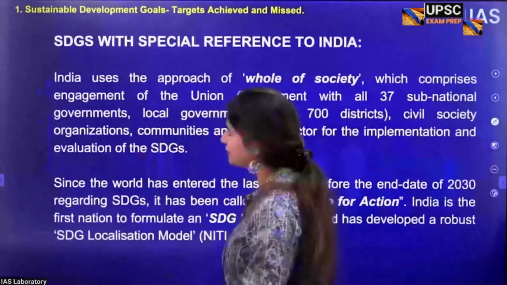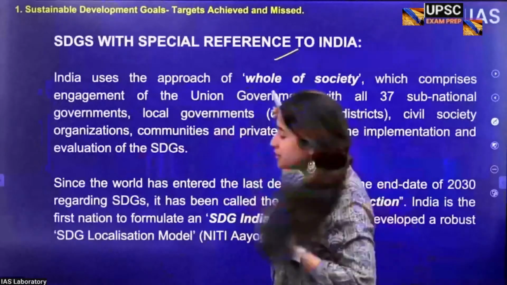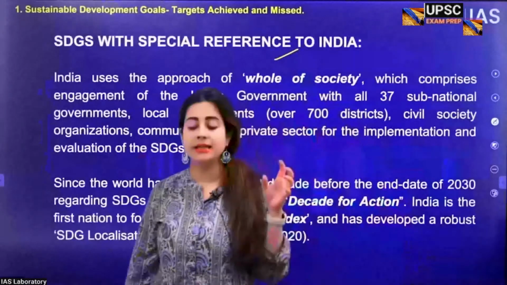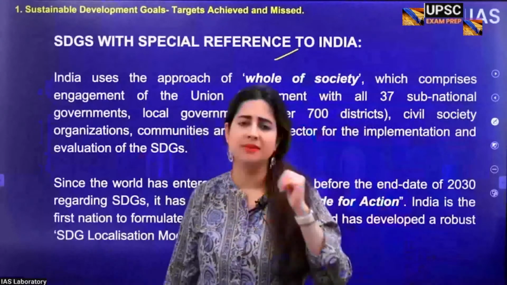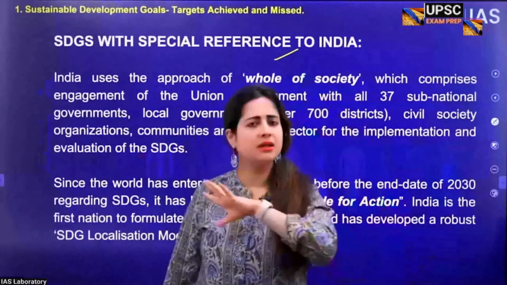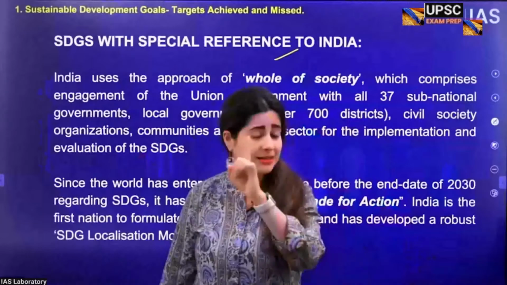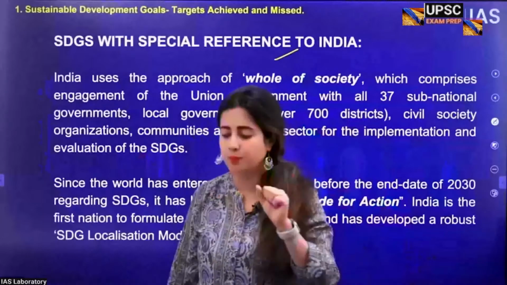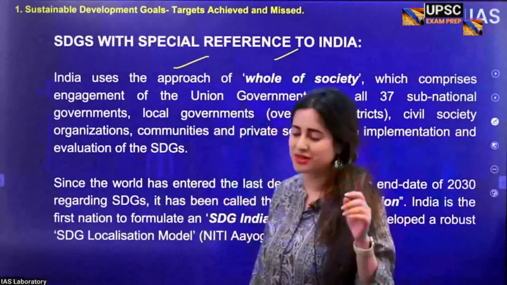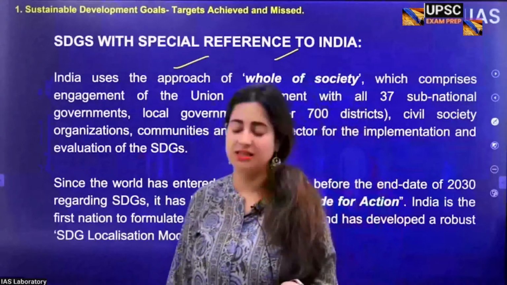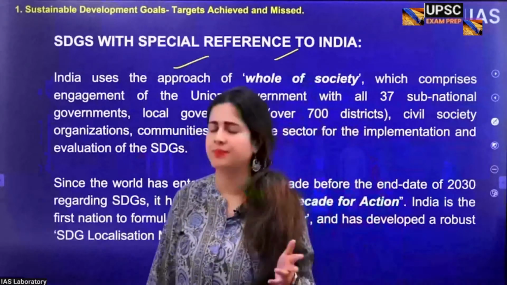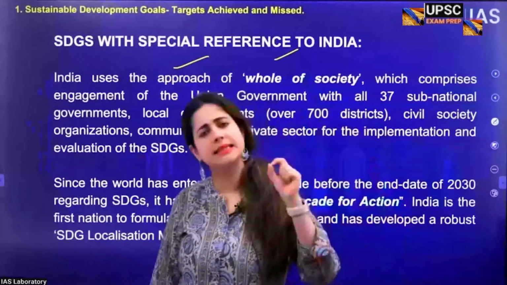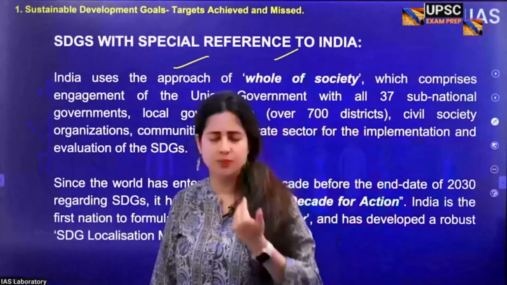To begin with, the very first SDG is about ending poverty, or anti-poverty mechanism. End poverty in all its forms everywhere on the planet. That is SDG 1. Now you know better. What are these SDGs with special reference to India? As I said, SDG 1 is about no poverty. For example, SDG 2 is about no hunger, zero hunger. Okay, so there are many such important ones.